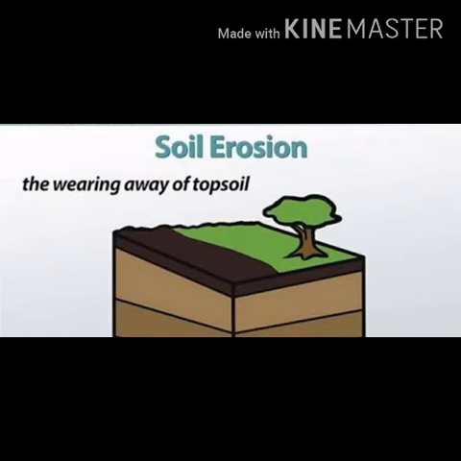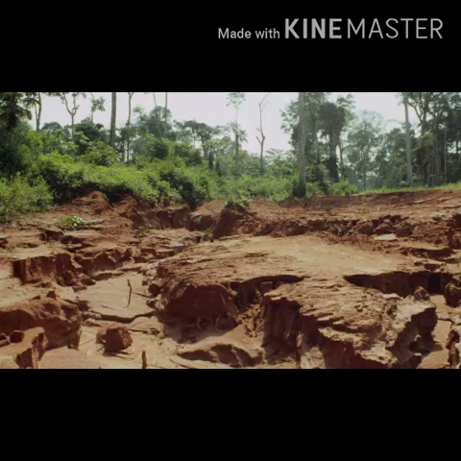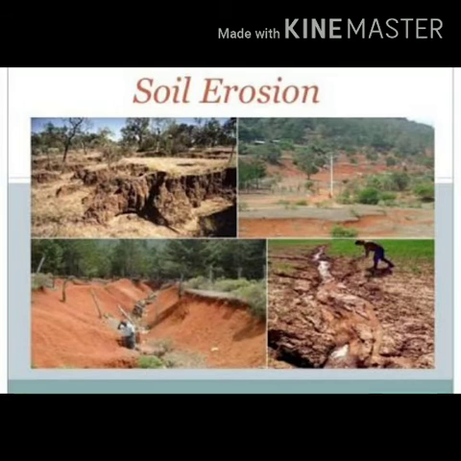Then we discuss soil erosion. Topsoil is very fertile because it is rich in humus. Strong winds and water wash away the loose topsoil. The removal of the fertile topsoil by the action of wind and water is called soil erosion. Strong winds, heavy rainfall, and cutting down of trees increase soil erosion.